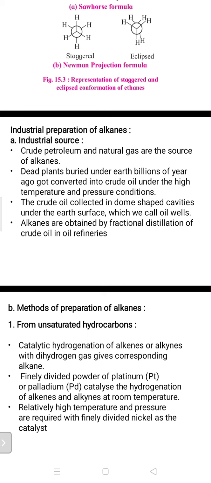Next point we'll discuss: the crude oil collected in dome shaped cavities under the earth surface, which we call oil wells. It's a very important concept. The dome shaped cavities on the earth collect such oil, that's why they are called oil wells. Alkanes are obtained by fractional distillation of crude oil in oil refineries. This is the old concept, and by fractional distillation we get the fractions from crude oil in the refinery.